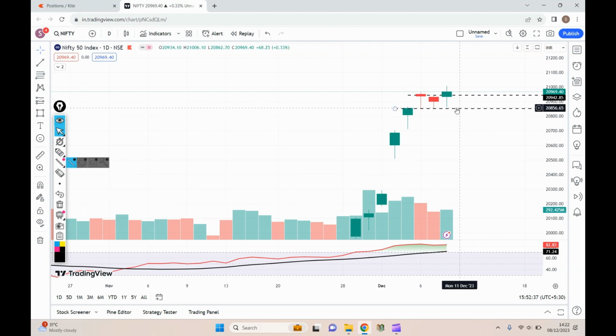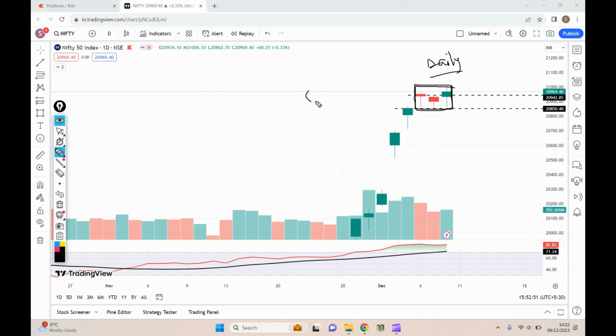And my intention is that there are a lot of dojis being formed at the top on a daily time frame basis. This is not with respect to the intraday trade which I'm holding, but the trades that I've taken are for the weekly expiry on 14th December. So my intention is that there are a lot of dojis being formed and there is indecisiveness.